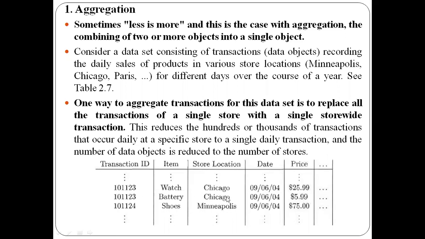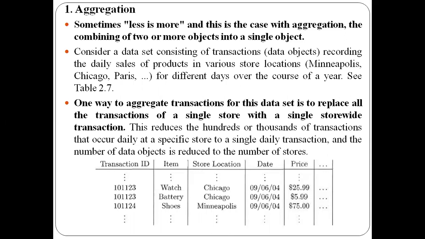Instead of maintaining two rows or 10 rows or 1,000 rows, we can combine the sales data with respect to that location. For each specific location, I need to combine all the 1,000 rows and maintain that as a single row in the table.